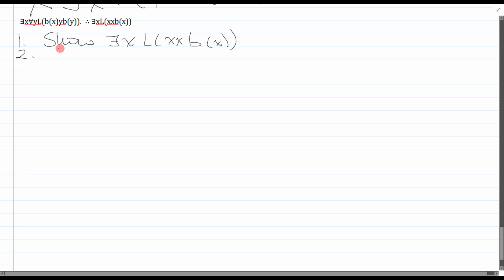Premise 1 is an existential, so I immediately existentially instantiate, and I get for all y, L, b of I, y, b of y. Premise 1, EI. Okay, no problem. Now here's the trick. What I need to do is UI y to something. But I need to UI y to something that ultimately I can generalize to and get this. Now this is a little too abstract.